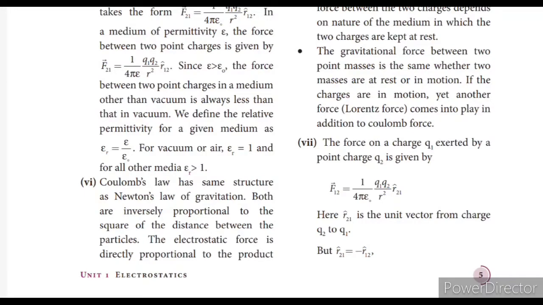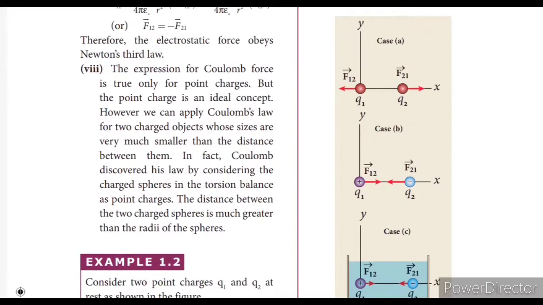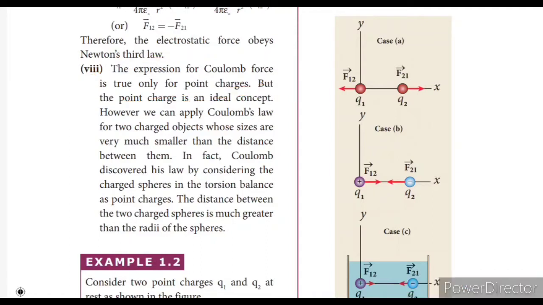The force F12 will be Q1 Q2 by 4 pi epsilon naught. Important: the expression for the Coulomb force is true only for point charges, but the point charge is an ideal concept. However, we can apply Coulomb's law to two charged objects whose sizes are very much smaller than the distance between them.